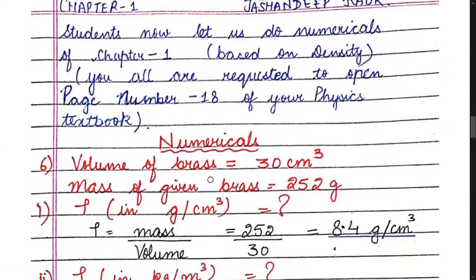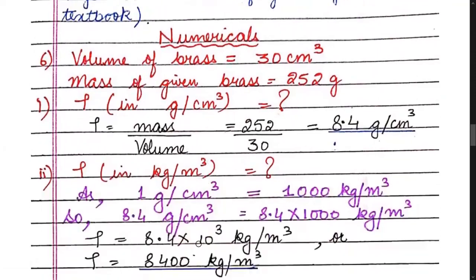So children, now you can open page number 18 of your physics textbook, where we will be doing certain numericals. See the sixth numerical, in which the volume of brass is given to us as 30 centimeter cube. So what is the volume given? 30 centimeter cube, and mass is also given, 250 gram. What is the mass? 250 gram.